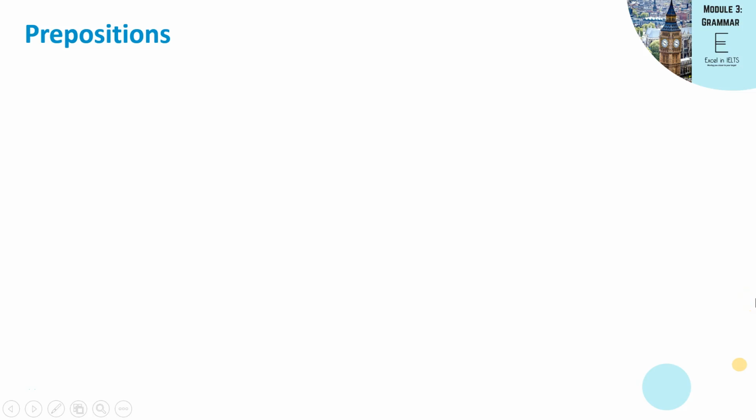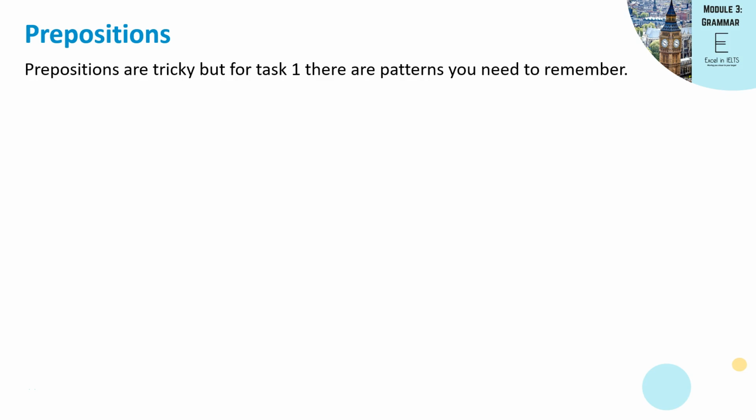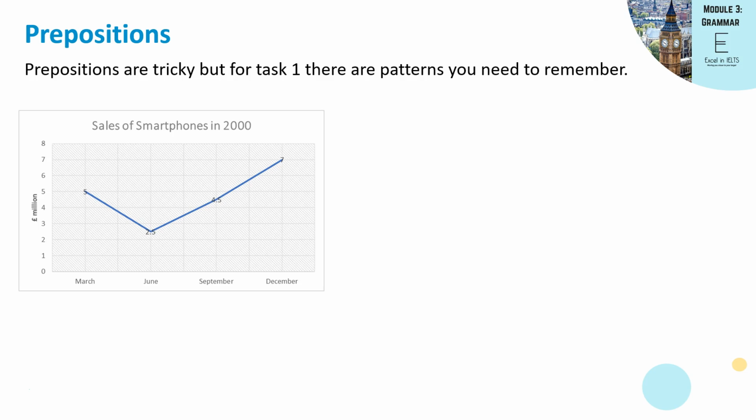Welcome back. In this lesson, we're going to have a look at prepositions. Prepositions can be tricky, but for Task 1, there are certain patterns you need to remember, which will make it easier for you to not make mistakes. So let's have a look at this chart. It's about sales of smartphones in 2000. We're going to look at example sentences using this chart so you can see the patterns.